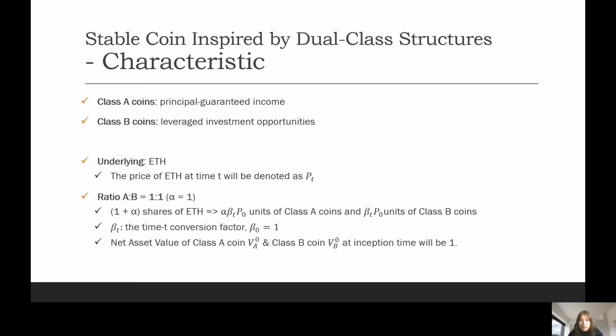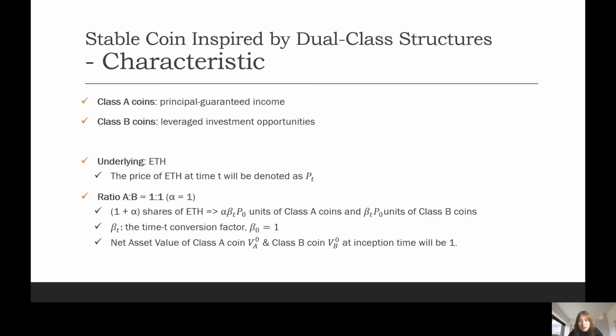Which means upon receiving 1 plus alpha shares of ETH at time t, the custodian contract will return to the depositor alpha beta_t P0 units of Class A coins and beta_t P0 units of Class B coins, where P0 is equal to the price of ETH at inception of coins, and beta_t is the time t conversion factor, which we set beta_0 to 1. At each reset time, beta_t will be reset according to the ETH price P_T at the time.